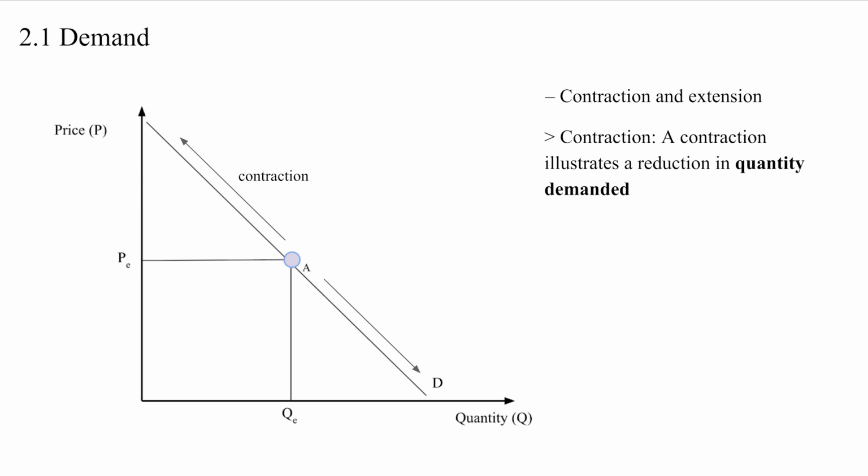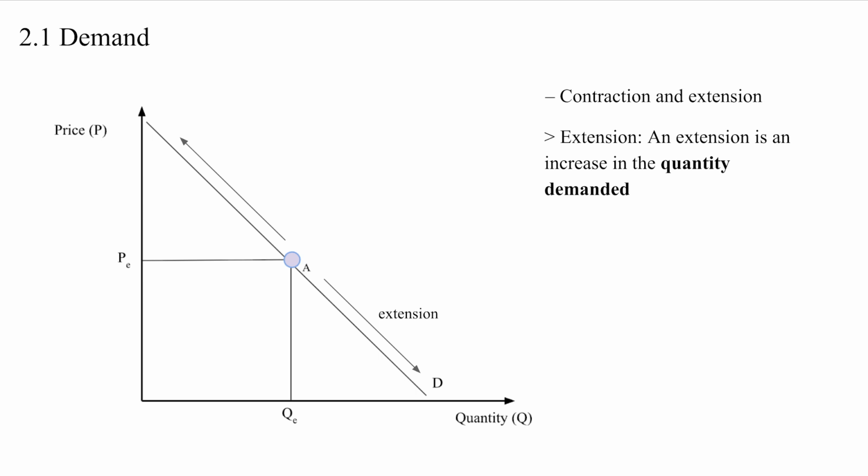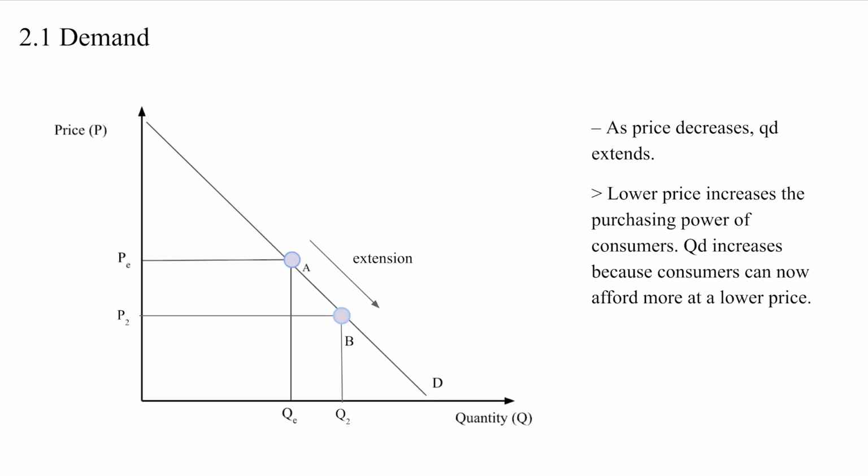A contraction illustrates a reduction in the quantity demanded, where we can say the quantity demanded contracts relative to an increase in price. A QD extension is the increase in QD, where we can say the quantity demanded extends relative to a decrease in price. As price decreases, QD extends. Lower price increases the purchasing power of consumers. This leads to an increase in quantity demanded because the consumers can now afford more.